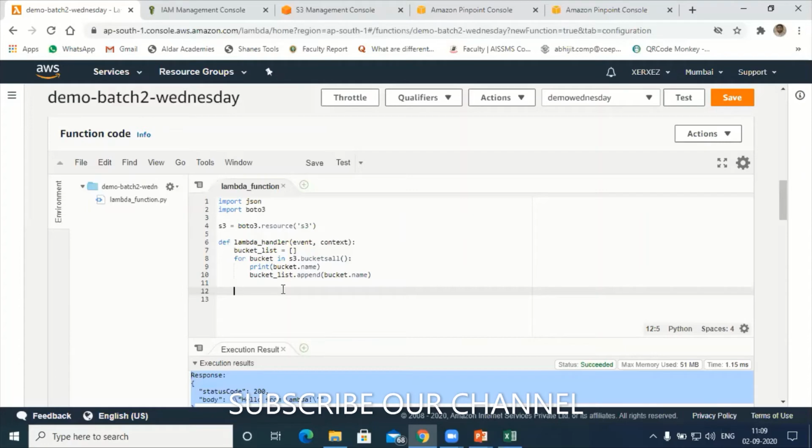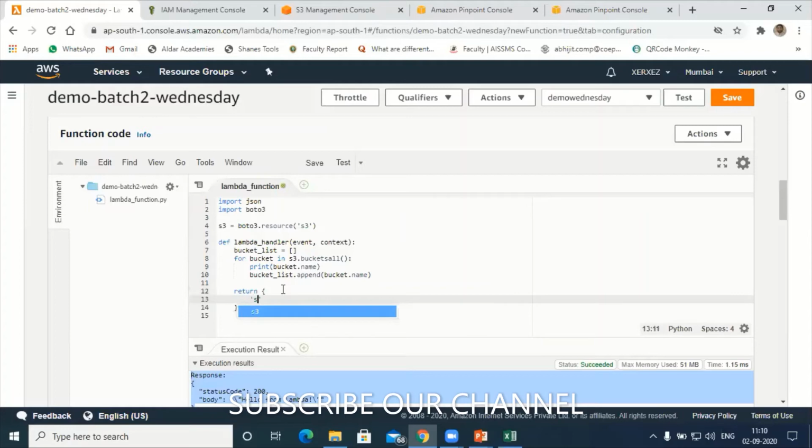To return the value, I will use return, then statusCode, where the S is a small letter and the C is a capital letter.